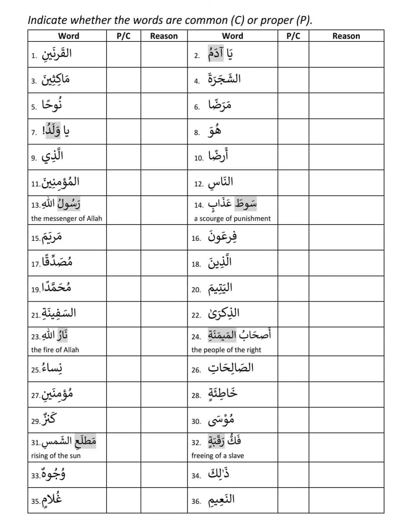Number 32, falaku rakabatin. Rakabatin is common. There is no reason to be proper. Then wujuhun is common. Zalika, Hada, all these ismul ishara are proper because they point to a specific thing.